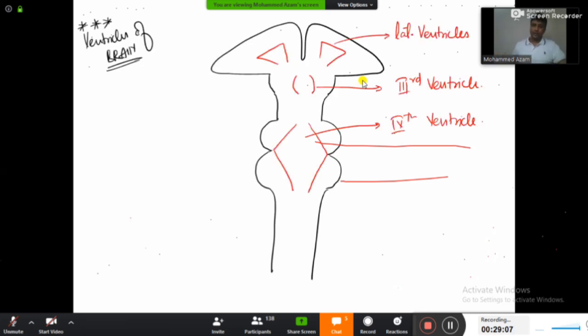Now once you are done with the notes, again welcome back to diagram guys. Now what will we do? We will join the ventricles. Let's join the ventricles together. Now these two lateral ventricles are joined together with the help of an opening here. And whenever in anatomy you have an opening, the opening is known as what guys? Foramen. And this is very famously known as the foramen of Monro. So remember, what is connecting the lateral ventricles with the third ventricle? That is foramen of Monro.